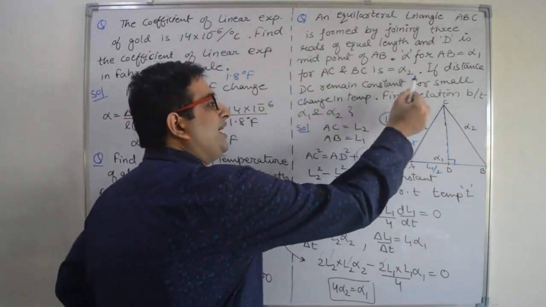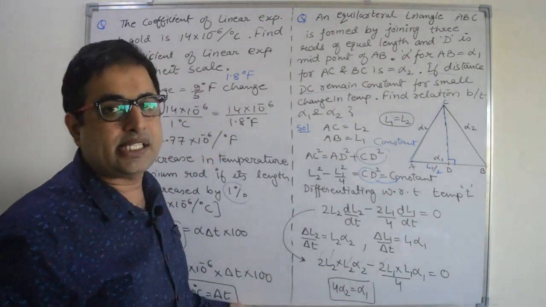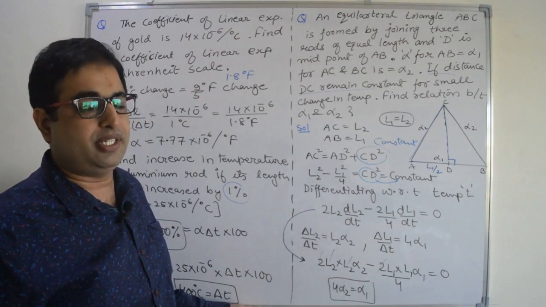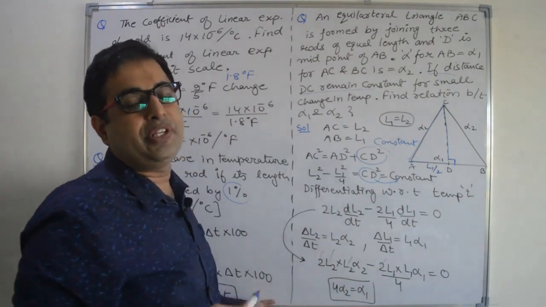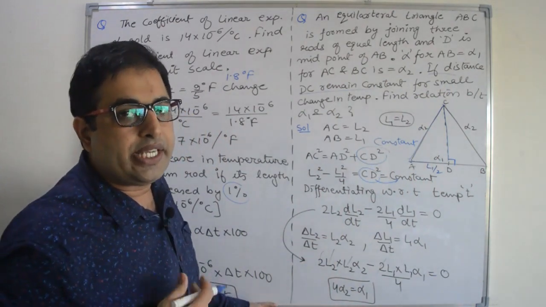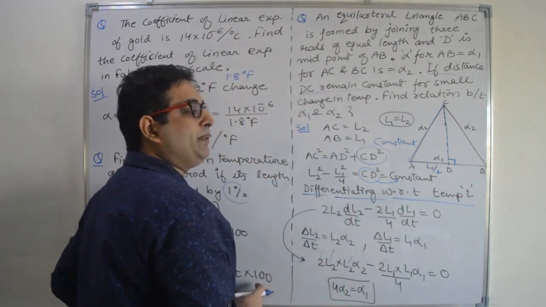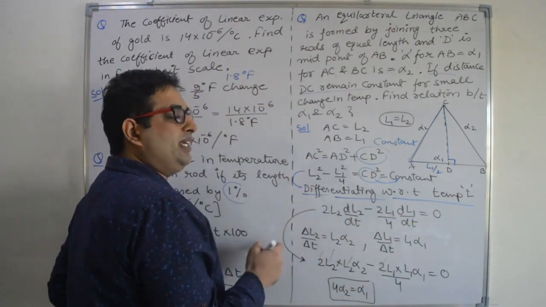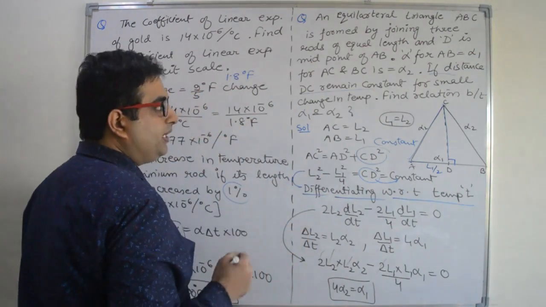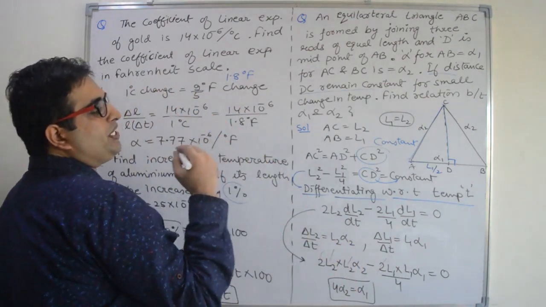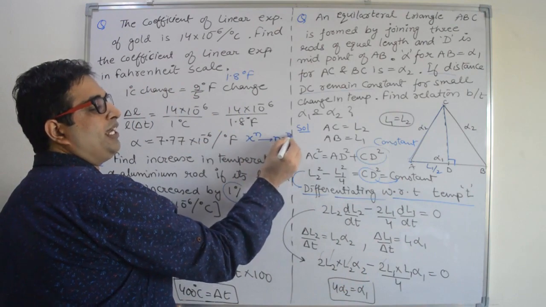Now with change in temperature, this distance remains constant. CD distance remains constant with increase in temperature. So the other distances AC and AD are changing with temperature. If they are changing with temperature, then we can differentiate with respect to temperature. So I am differentiating the equation with respect to temperature, and we know according to the chain rule, the differentiation of x power n is n into x power n minus 1.